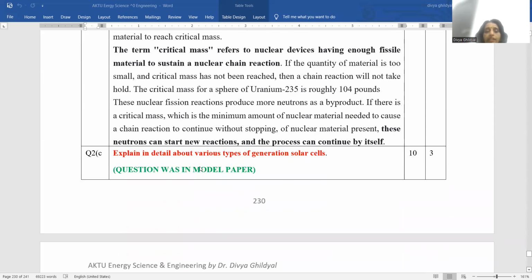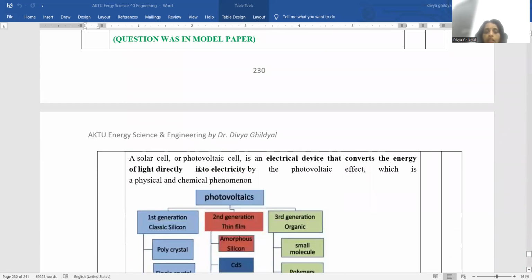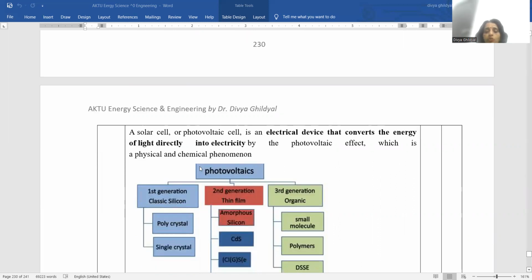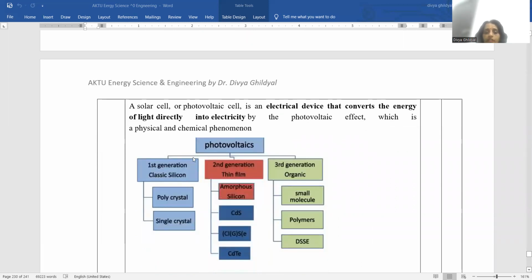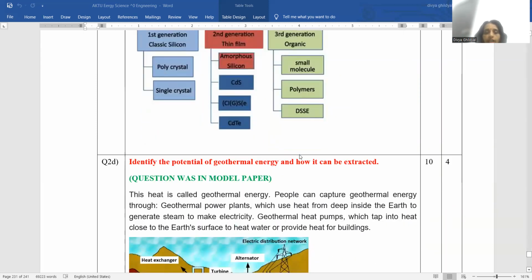Explain in detail various types of generation of solar cells. This question was there in our model paper. A solar cell or photovoltaic cell is an electrical device that converts energy of light directly into electricity. The three generations are: the first generation is silicon, second generation thin films, third generation the organic ones. You will have to explain this table in detail because it is a 10-mark question.